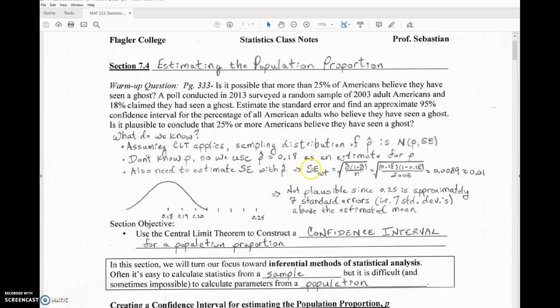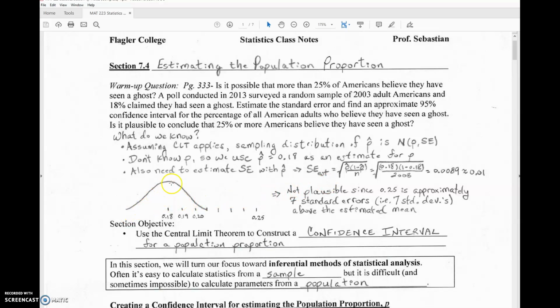We also need to estimate the standard error using p hat. So I'm going to write that as standard error sub EST, the standard error estimate. That's equal to the square root of p hat times 1 minus p hat divided by n. So we're plugging p hat in for p. When I do that calculation here, I end up with 0.0089, or about 0.01, rounding to 2 decimals.